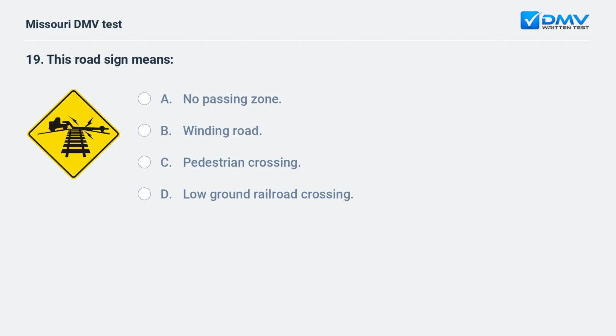This road sign means A. No passing zone. B. Winding road. C. Pedestrian crossing. D. Low ground railroad crossing.